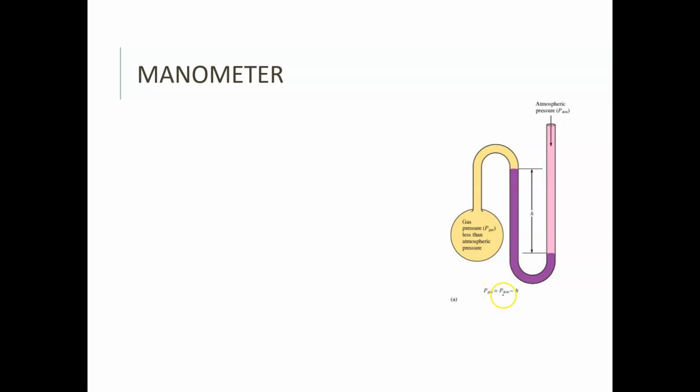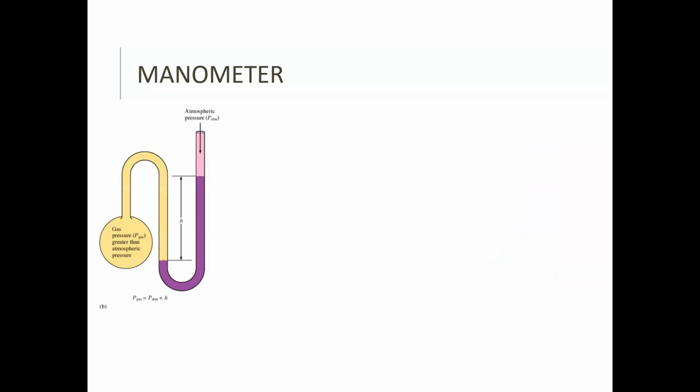So the pressure of the gas is the pressure of the atmosphere minus whatever the height of the column is here. And so you can see the pressure of the atmosphere is pushing down further. So it's higher pressure in the atmosphere than pressure in the gas, which is why we're going to subtract, because the atmosphere is higher, pushing down further. Okay, so pressure of the gas, pressure of the atmosphere minus height. I know that's confusing, but think about it. If the pressure of the atmosphere is pushing further down on it, making the column higher on the other side, the gas inside the container has less pressure than the atmosphere. So you just kind of think through it, okay?